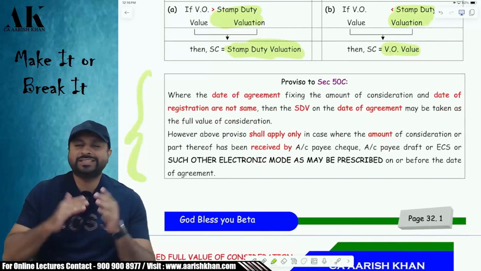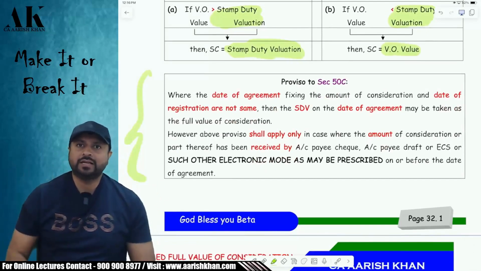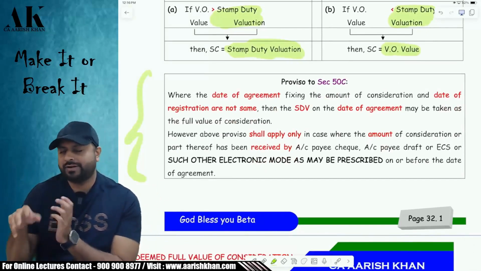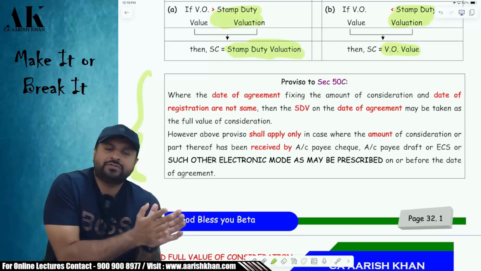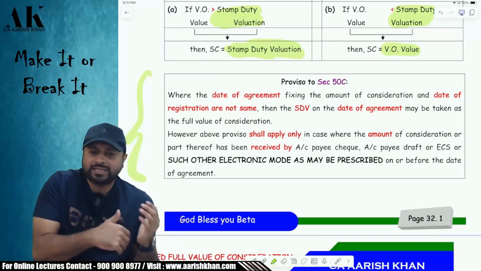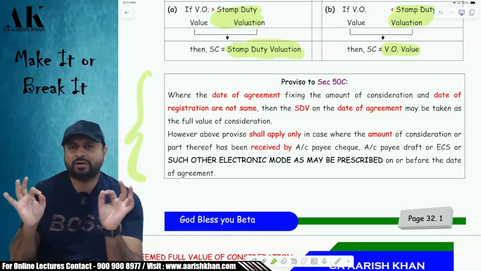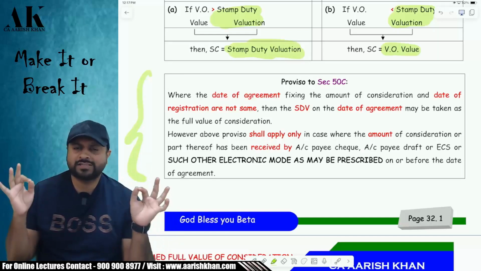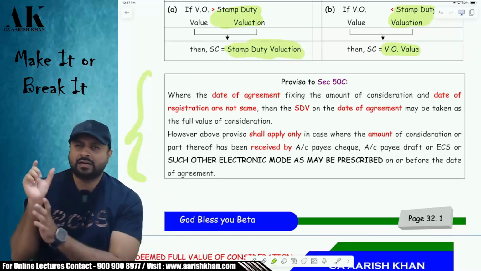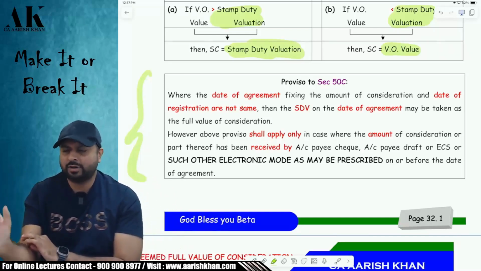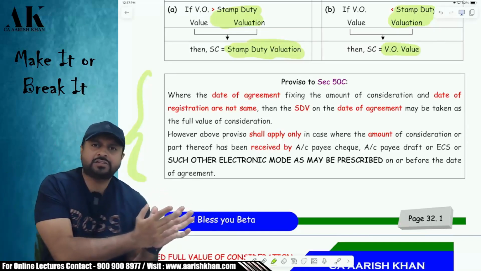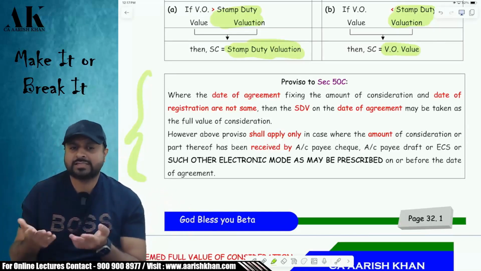Sir, which date stamp duty value has to be taken? Sir, on the date of agreement, the stamp duty value is different. Later on, after a few months, we are registering the property. On that day, the stamp duty value is different. Sir, which day stamp duty value should be taken? This is a very important provision which is tested in the exam again and again. Sir, on the date of agreement, the stamp duty value is 50 lakhs. On the date of registration, the stamp duty value is 70 lakhs. Which day stamp duty value should I take?